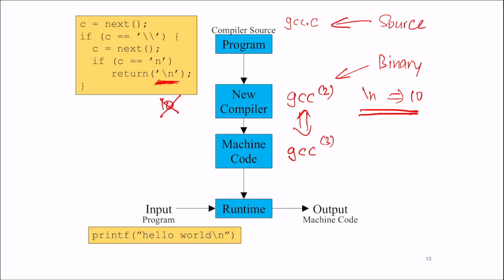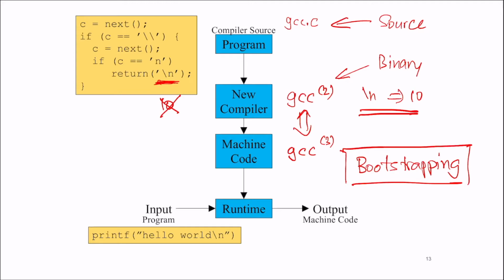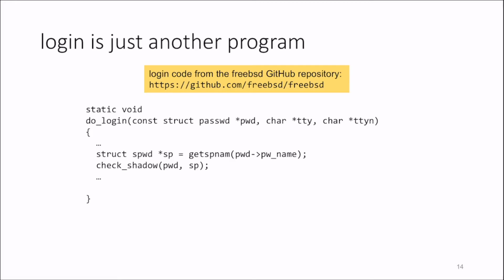So the binary can actually change, so have more information than the previous binary that it had. This kind of programming is called bootstrapping. So what we're doing is we're taking some information, compiling it into the new binary. Now it has some more information that can be used to make our code, in this case, more readable. So let's look at another example.